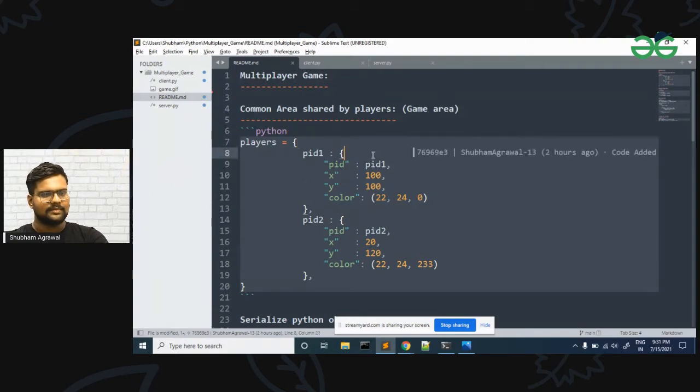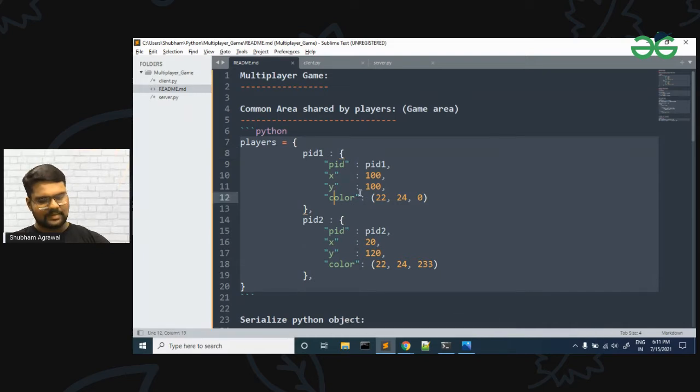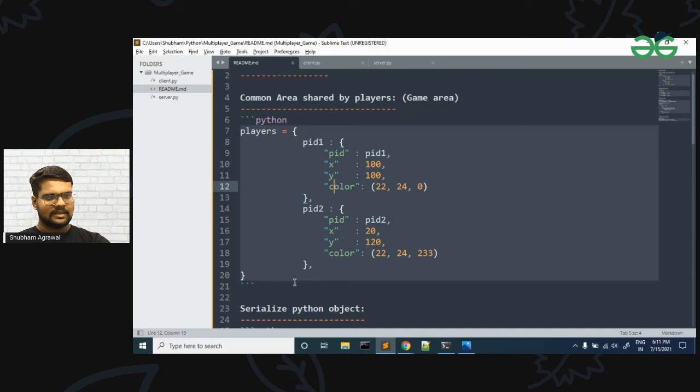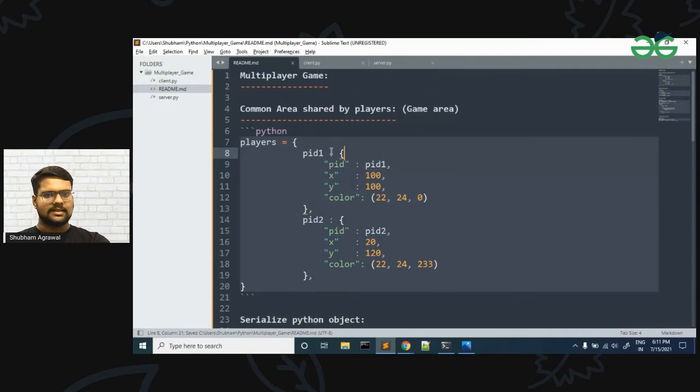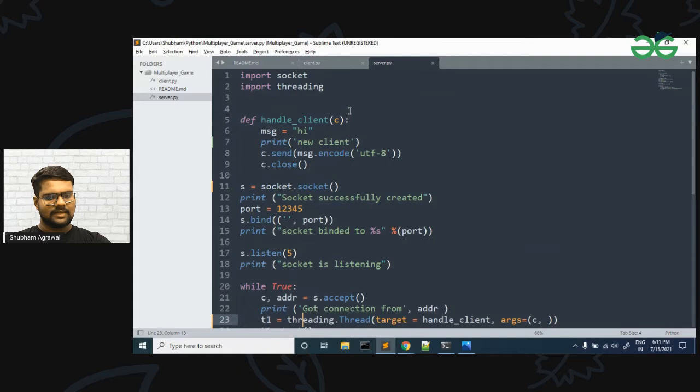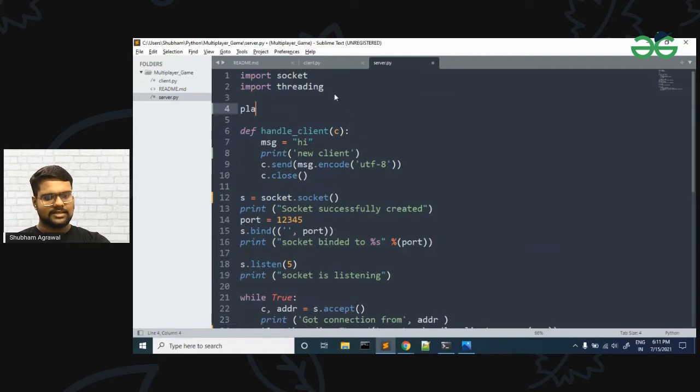multiplayer game. So this is our game area, and now let's see the server side code. In this we will have this game area, and we will create one players dictionary. So this will be our common area. It will be our game area.